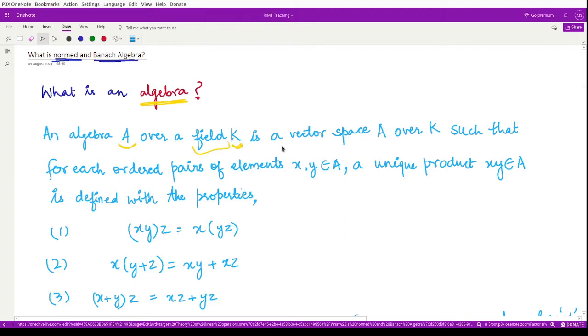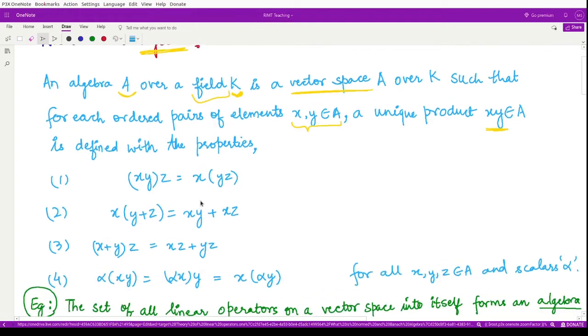It is a vector space over K such that if you take any two elements from that space A, then you get a unique product xy which is also present in that algebra, and it has the following properties.